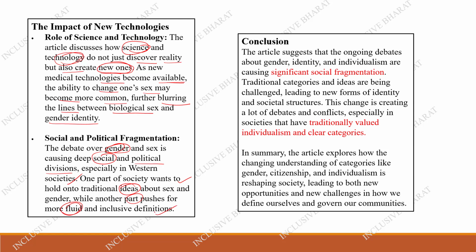As a conclusion, the article suggests that the ongoing debate about gender, identity, and individualism is producing significant social fragmentation. Traditional categories and ideas are being challenged, leading to new forms of identity and societal structure. This change is creating a lot of debates and conflicts, especially in societies that have traditionally valued individualism and clear categories.